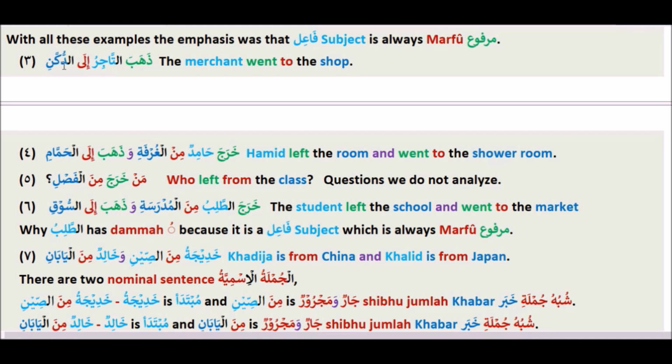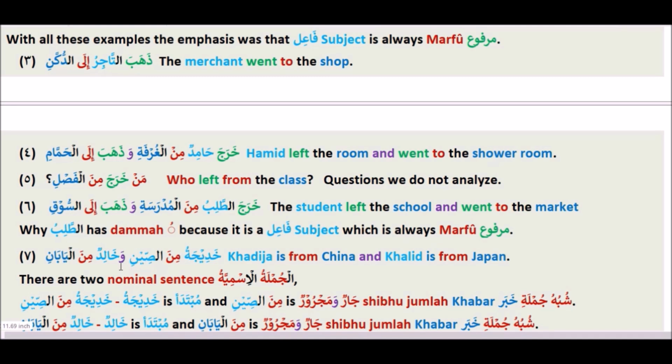Zahaba tajirun ila dukkanin. The merchant went to the shop. Kharaja Hamidun min al-ghurfati wa zahaba ila al-hammami. Hamid left the room and went to the shower room. Man kharaja min al-fasli? Who left the class? We don't analyze questions. Kharajat talibatu min al-madrasati wa zahabat ila al-suqi. The student left the school and went to the market. Why talibatu? It has a dhamma because it is a fa'il, which is always marfu.